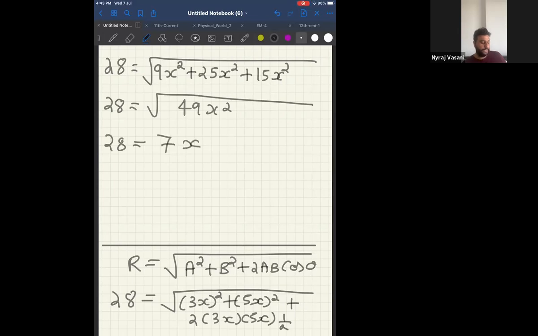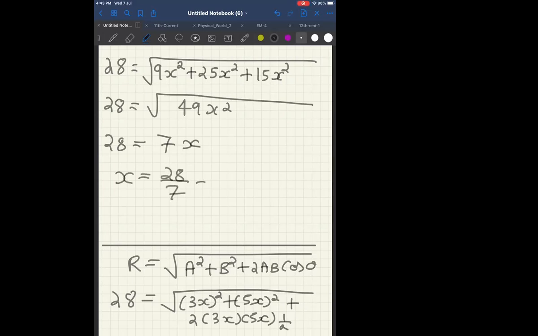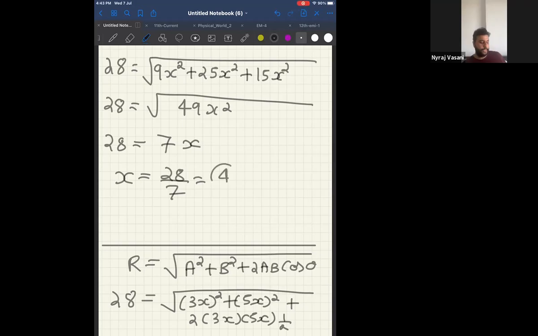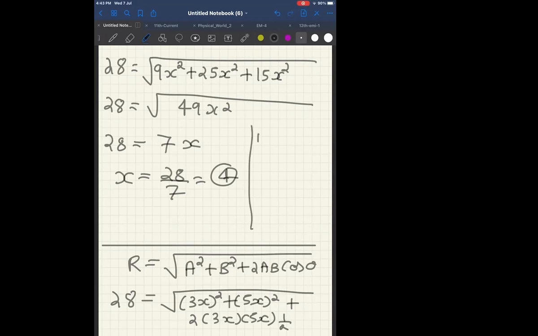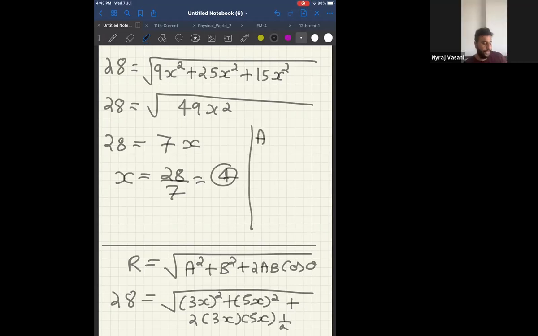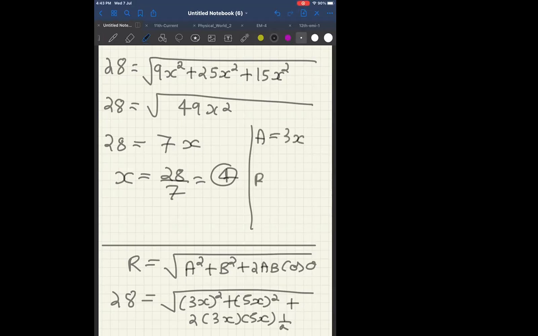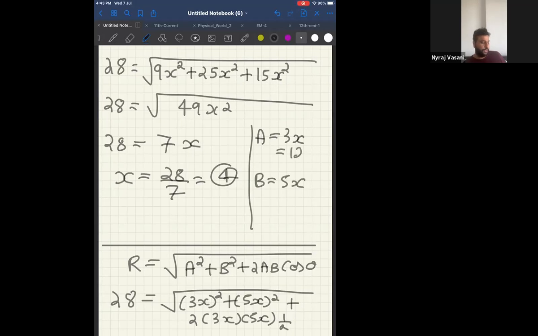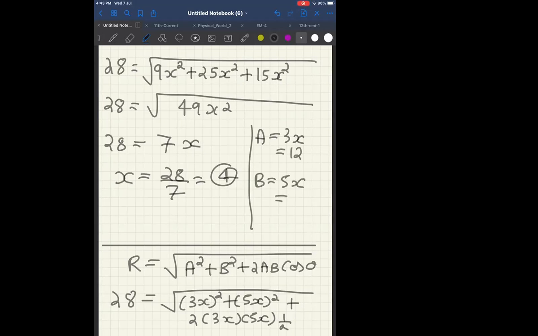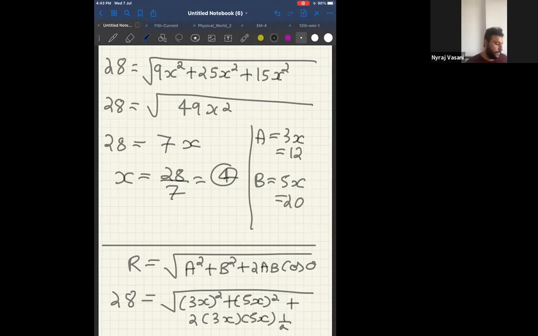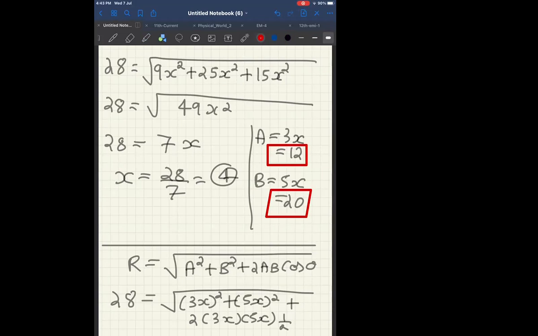Square root of x square is x. Therefore, x is equal to 28 by 7. 7, 14, 21, 28. x is equal to 4. So the first thing I got is x is equal to 4. Now I know that A, I have assumed it to be 3x, and B, I have assumed it to be 5x. Therefore, 3x will be 3 into 4, so it will be 12. And 5 into 4 will be 20. Therefore, the answer will be 12 and 20. Tell me if all of you are getting this answer. Yes, sir.